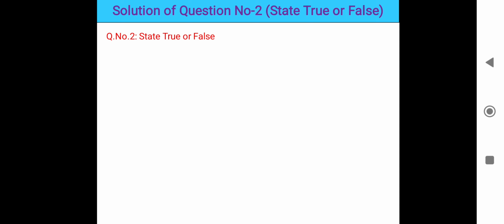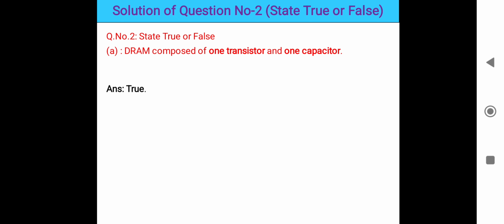There are 5 questions. Let us see the first. DRAM is composed of one transistor and one capacitor. Dynamic random access memory is composed of one transistor on the upper side, and below it a capacitor is connected in parallel. So the statement is true.